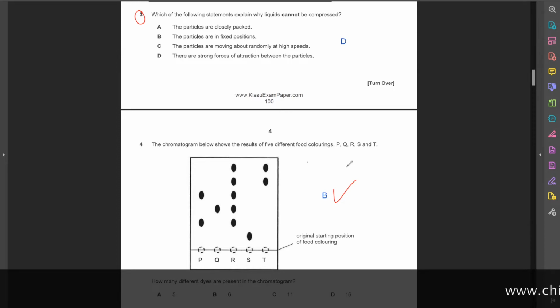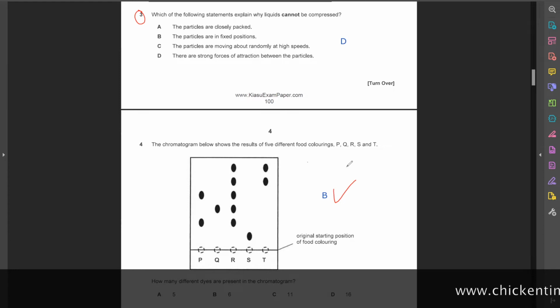I thought the closely packed one is solid. Liquids are also closely packed, just not as closely packed as solids, but they are still very close together. So there's no empty space for you to squeeze. Because if there's a lot of empty space, when you squeeze, the particles can go together. But with liquids, the particles are very close together, so when you squeeze, there's not much they can shrink.